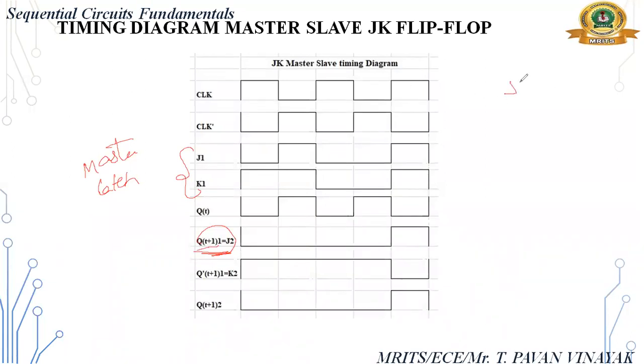So what are the conditions of JK? 0, 0 means previous state. 1, 1 means complement of previous state. Next, 0, 1 means always 0. 1, 0 means always 1. It occurs when clock is equal to 1 only. When clock is 0, whatever the inputs, output is the previous state.